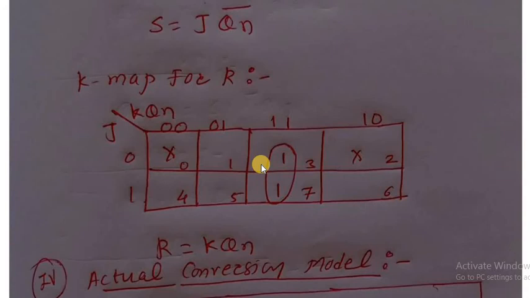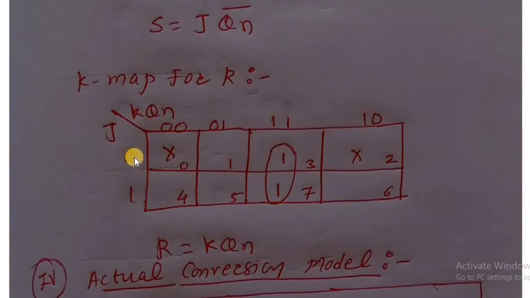Then make the grouping. How to make the grouping? Grouping of single bit is possible, adjacent bits, grouping of double bits is possible, grouping of 4 bits is possible, like that. See here, this is the don't care, this is the don't care, 1 1 is there, these two ones are adjacent to each other. Therefore make this the first group. Here again don't cares do not come in the grouping. These are the don't care values, they do not come in the grouping. This is the only one group.